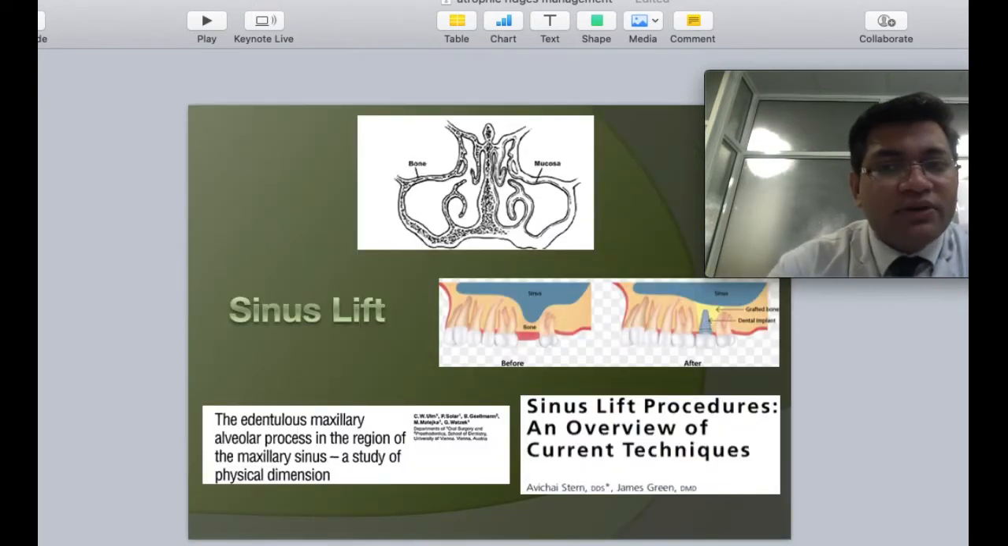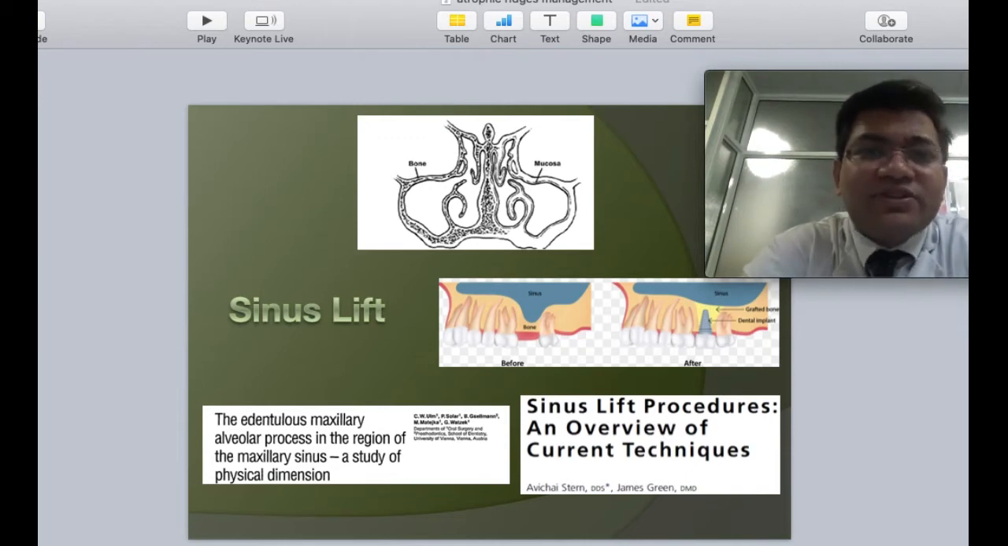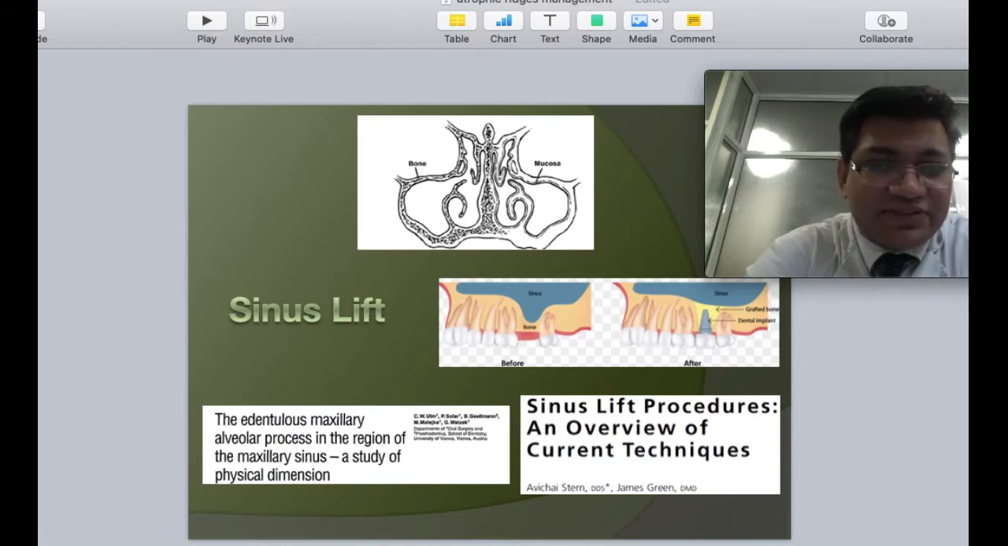The most common vertically challenged ridge rehabilitation that we come across in our clinical practice is the posterior maxilla, wherein because of sinus pneumatization, there is significantly less amount of vertical bone, far less from the ideal that is available for a good implant placement. So the most common procedure that is adopted is the sinus lift.